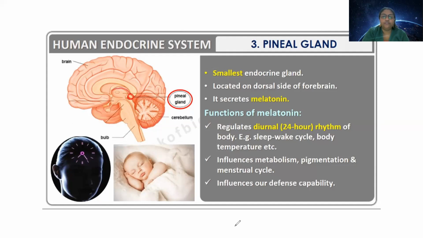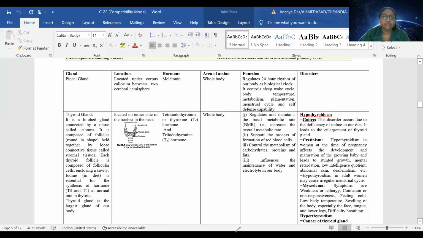The function of the gland located near the corpus callosum, that is the pineal gland, is to secrete the hormone called melatonin. Melatonin acts on our whole body and controls the biological clock. You must have heard the word jet lag.